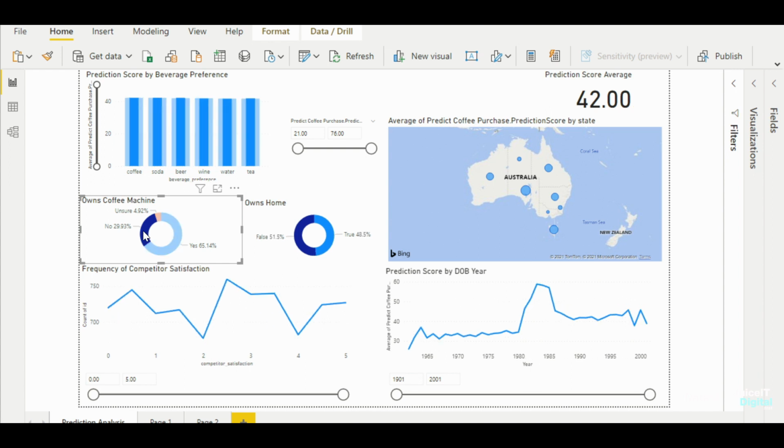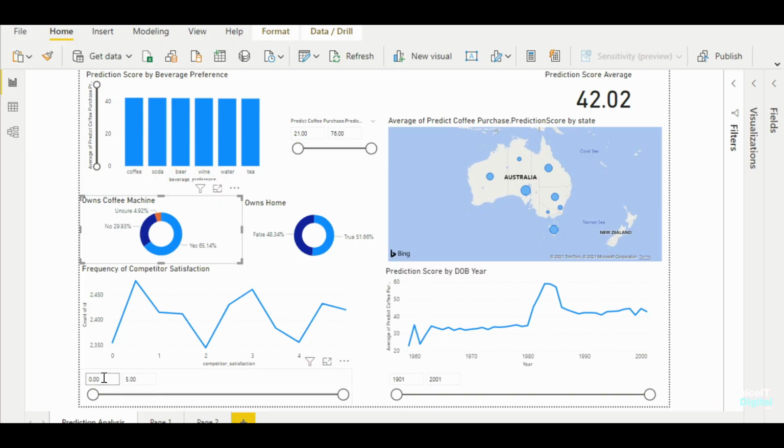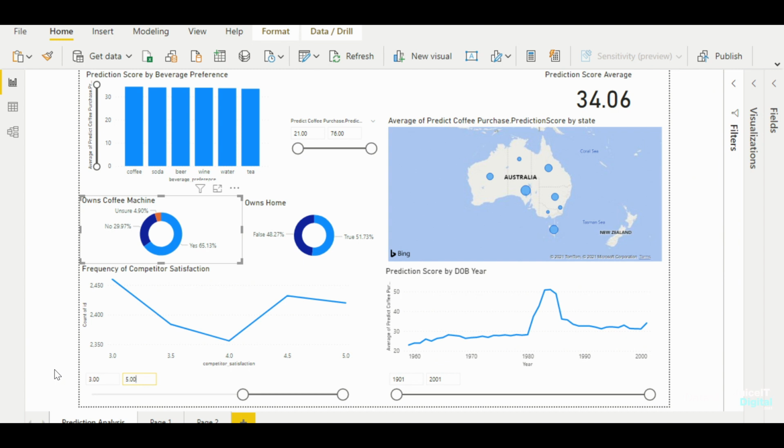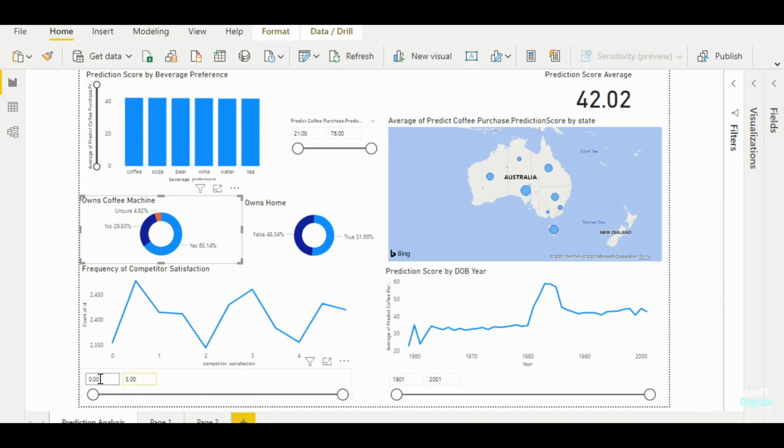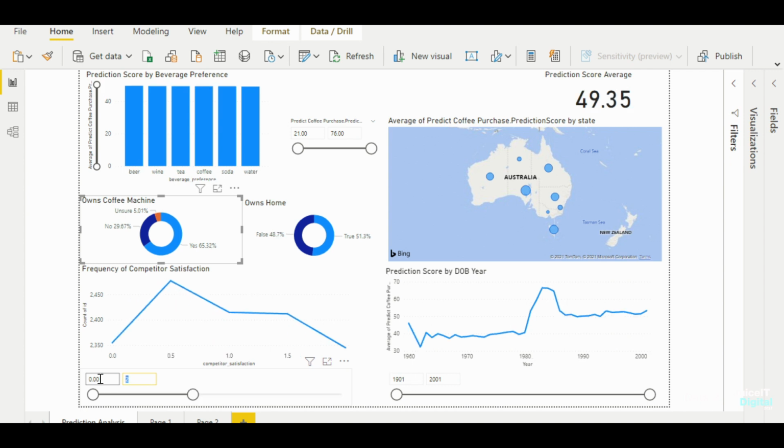So it doesn't have a major bearing on that prediction around someone will buy coffee from us. Now we know that the competitor satisfaction was an attribute that did have some influence. If I change my current score for our competitors to say between 3 and 5, so they've got a high satisfaction with the competitor, we can see in the top right our prediction score goes down. So it makes sense, the more satisfied our customers are with the competition, the less likely to buy coffee from us. And so conversely, if I put a lower score in for the competitor satisfaction, their prediction goes up.